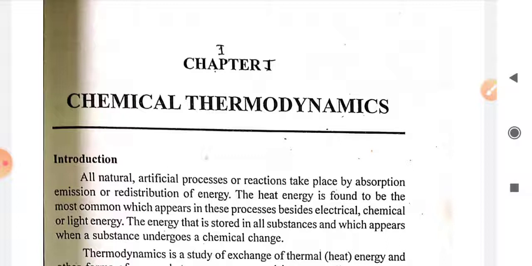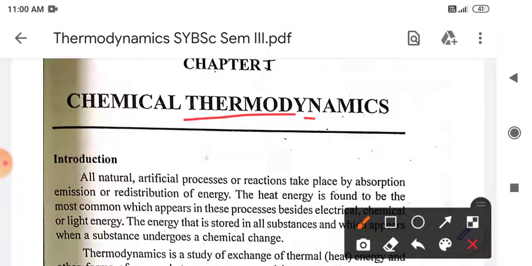So we can say that chemical thermodynamics is a branch of physical chemistry which is related with the energy change. The name of this chapter itself suggests it: thermo means what? Basically it is heat energy, that is thermo, and dynamics means what? Motion. Dynamics means the motion. So basically we can say that it is the study of heat motion, motion of heat.